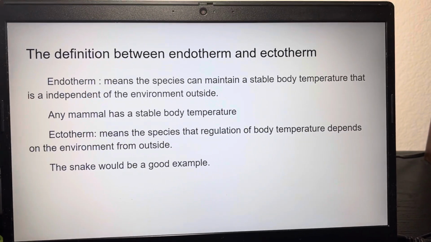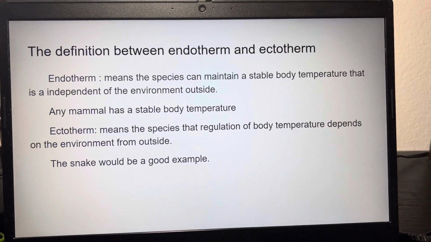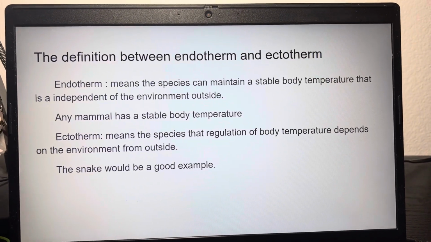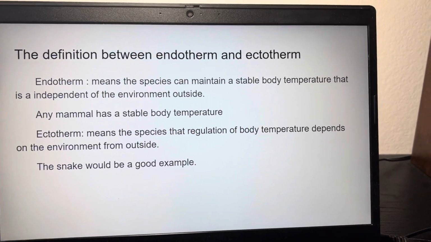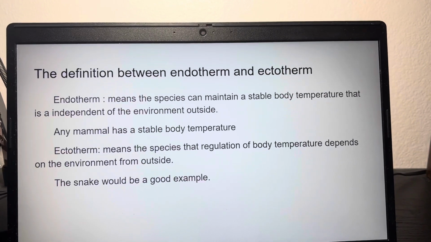And the second one is ectotherm, which means the species whose regulation of body temperature depends on the environment and the temperature from outside. The snake would be one good example of an ectotherm.